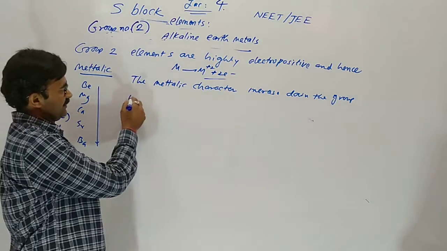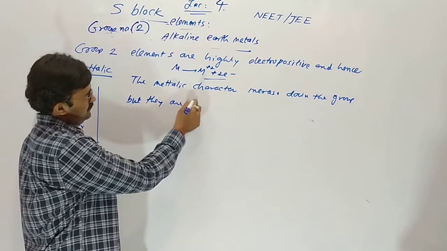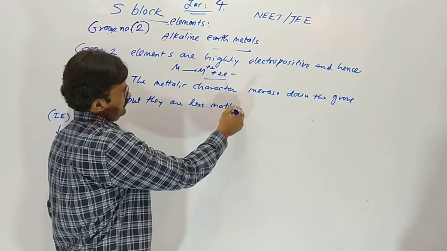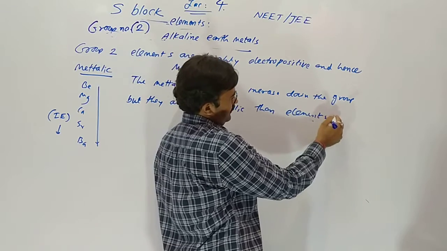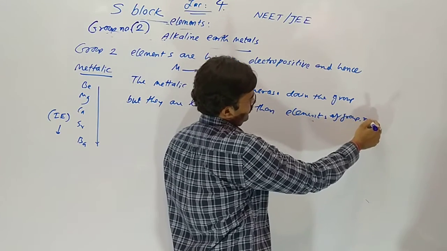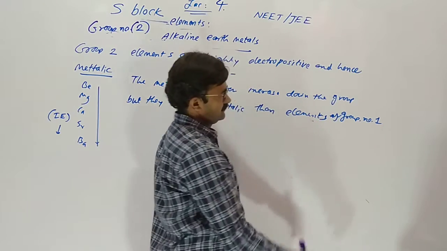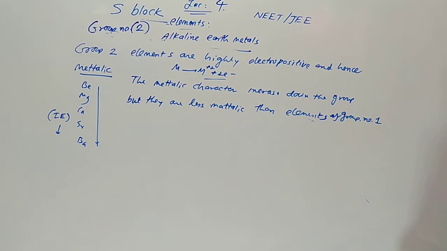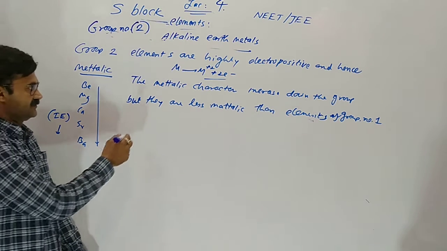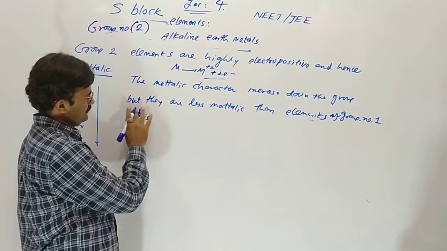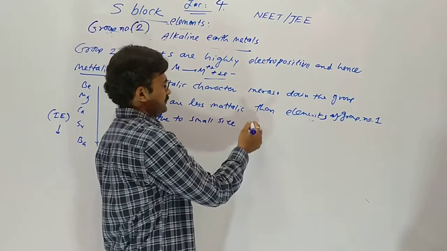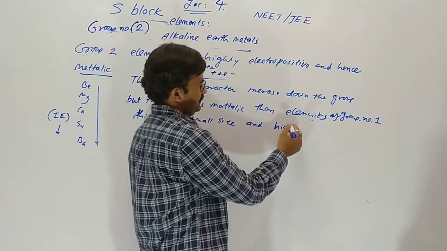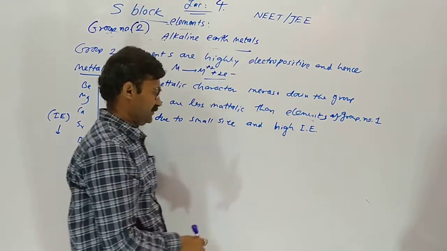But they are less metallic than elements of group number 1. This is due to small size and high ionization enthalpy.